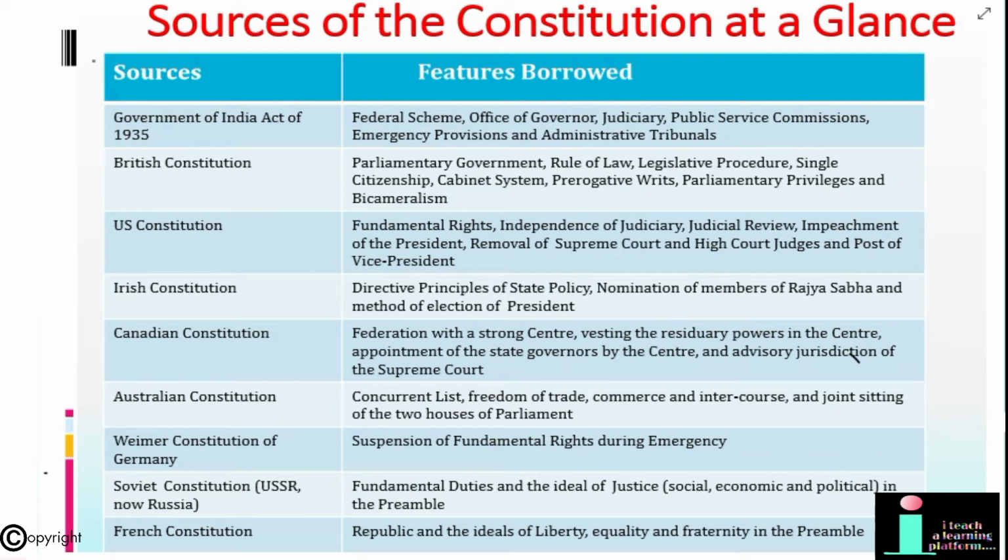So today we will discuss the sources of Indian Constitution. This topic is important for your IAS prelims, mains and interview as well. Knowing the sources of Indian Constitution will help aspirants write for their mains GS.